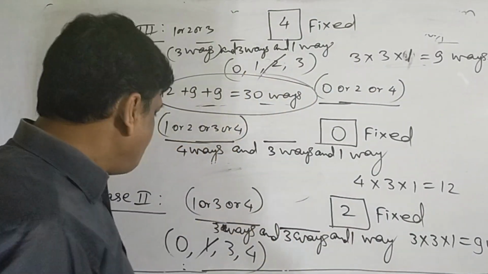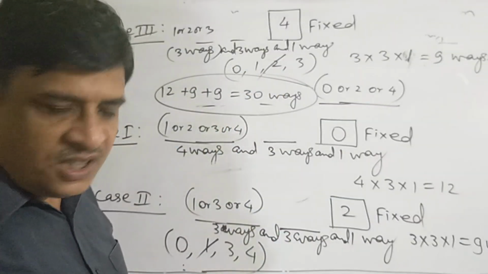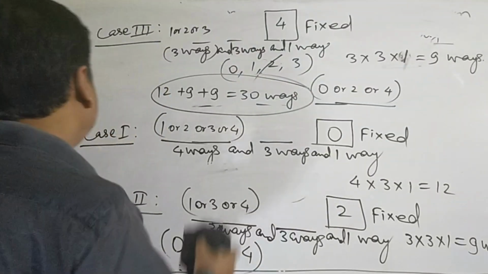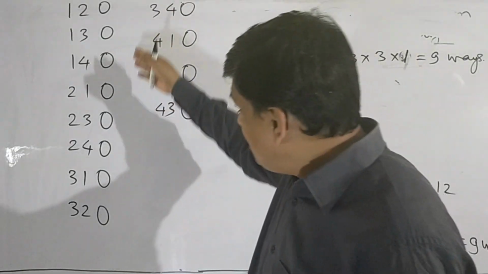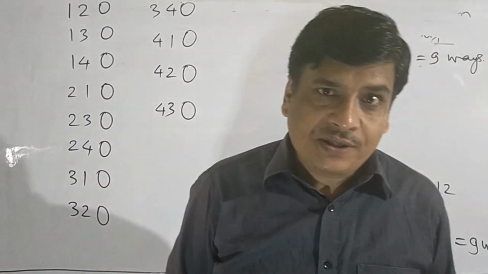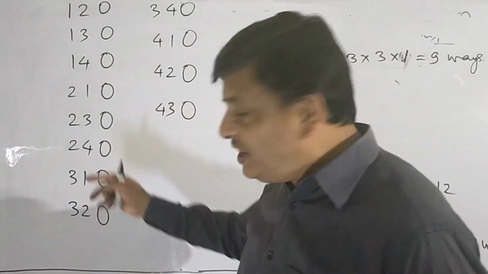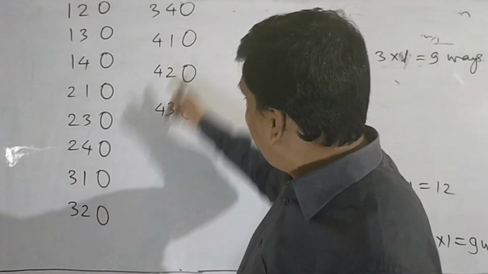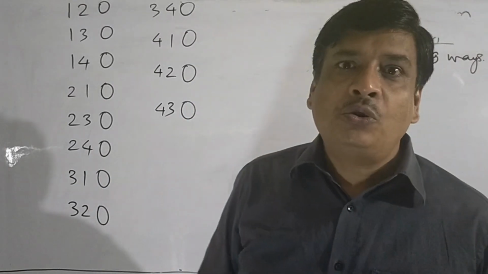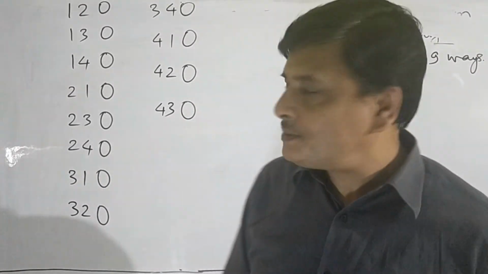We can write these numbers. Let's observe how we write these numbers. These are numbers of 3 different digits. The numbers are even. The unit place is filled up by the digit 0. So one way of filling the unit place.